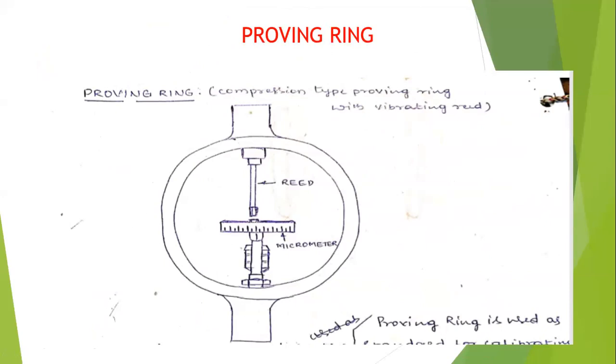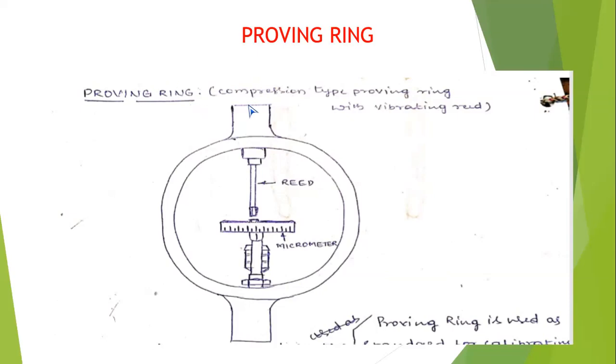All of you observed the universal testing machine, but how do you calibrate the universal testing machine? That's the main concept of using the proving ring. By using the proving ring, you can calibrate large weighing machines.